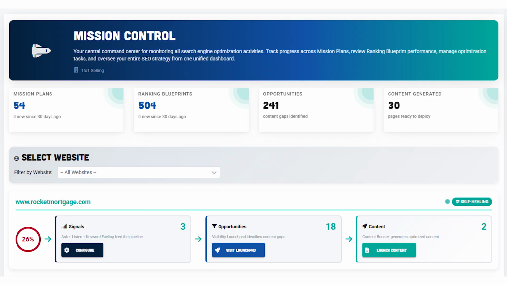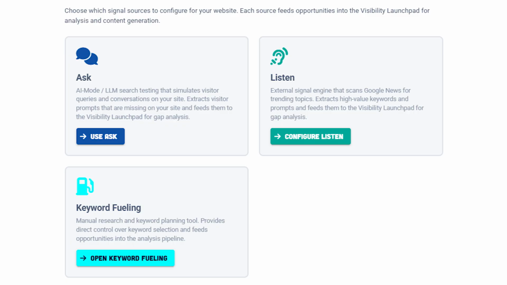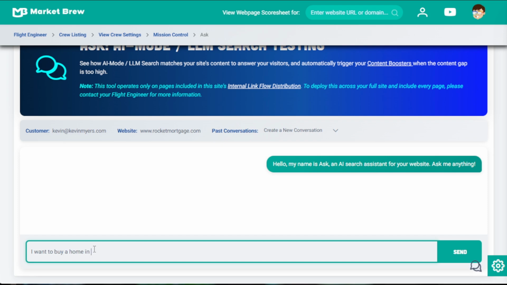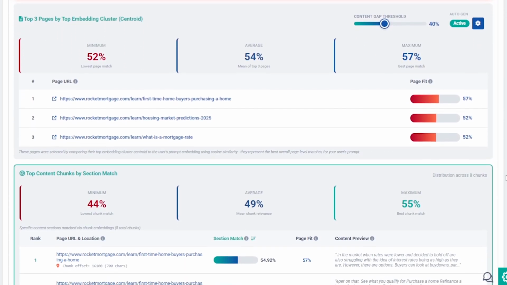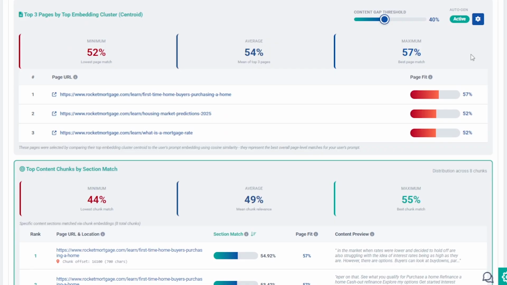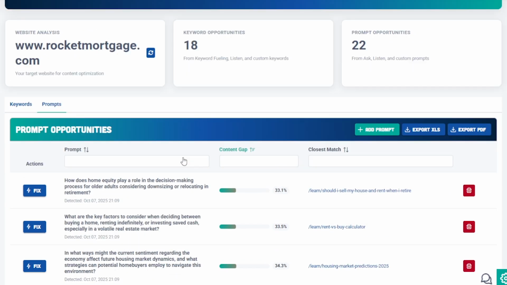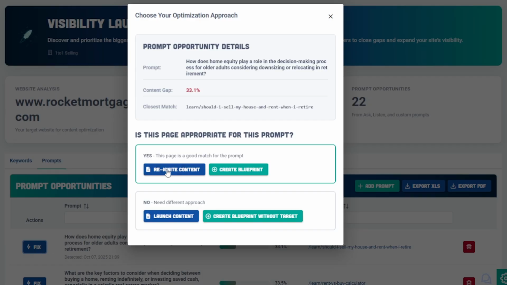You can launch Ask anytime from your Mission Control screen. From any modeled website, open the Signals menu, then select Ask. In seconds, you're inside your site's AI knowledge assistant, a live simulation of how ChatGPT, Perplexity, and Google's AI mode interpret your content. Every question you explore here creates measurable intent data, feeding directly into the Visibility Launchpad. It's where your insights begin, turning live search behavior into structured visibility signals your team can act on.